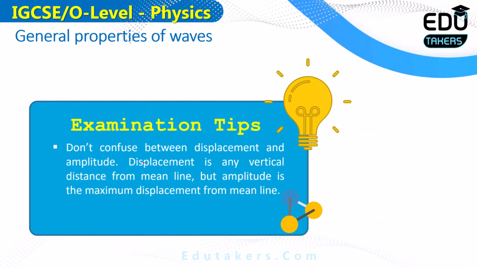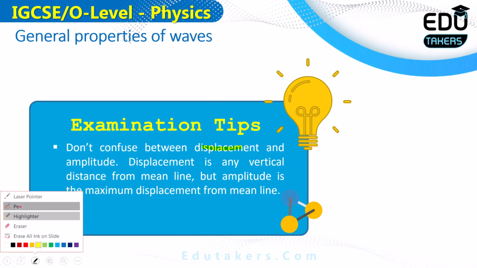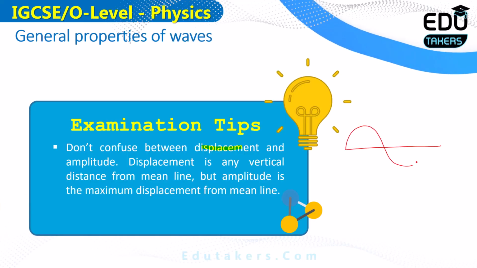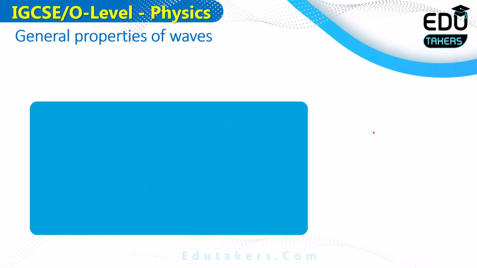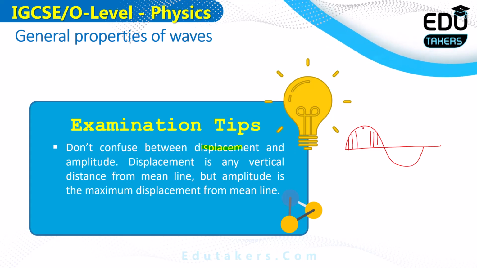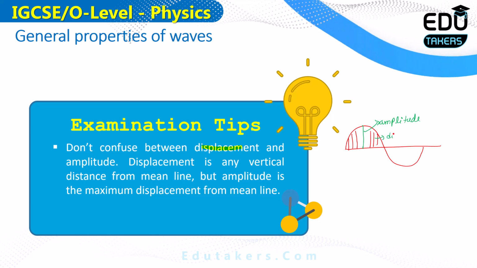Here is the examination tip. Don't confuse displacement and amplitude. Both of these are different terms. If I make a wave here, then the distance of the vibrating body, any distance, is called the displacement, while the maximum displacement is called the amplitude. This would be the amplitude, while the red lines show the displacement.